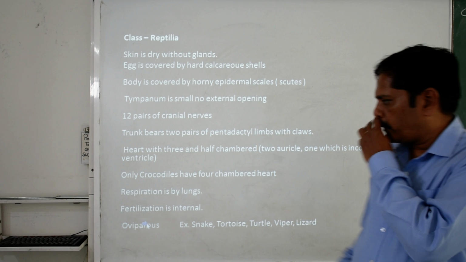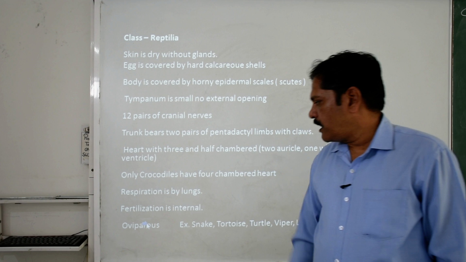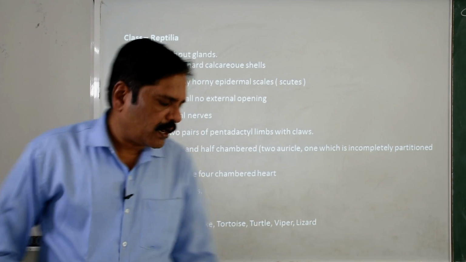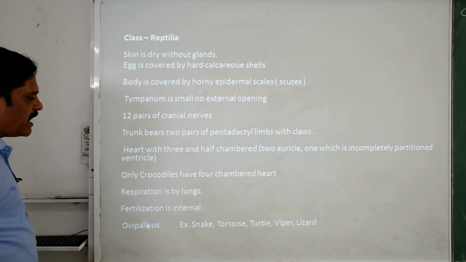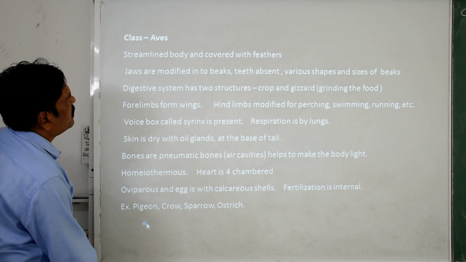Respiration takes place by the lungs. Fertilization is internal. Basically they are oviparous in nature. Snake, tortoise, turtles, viper and the lizards are good examples of this one.